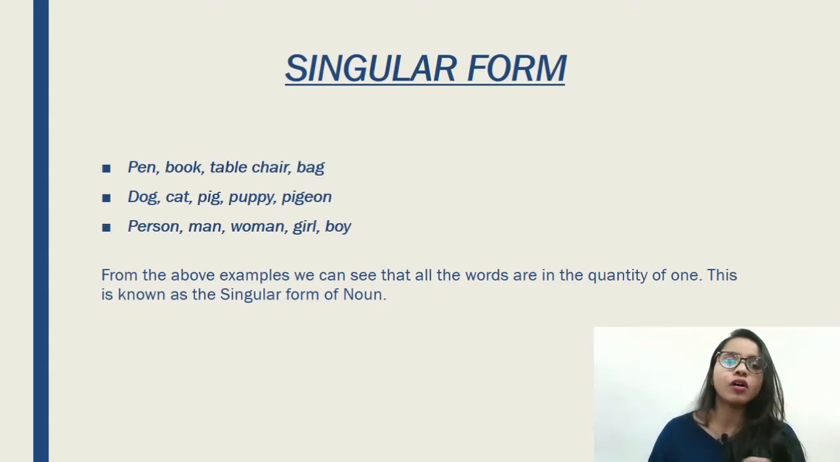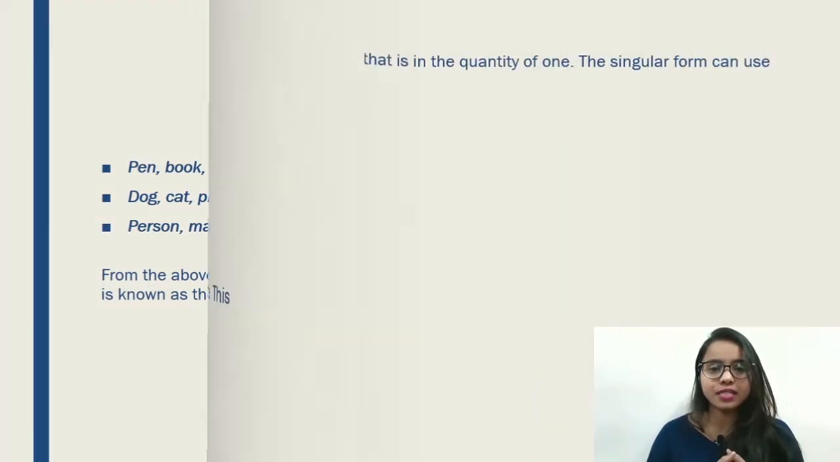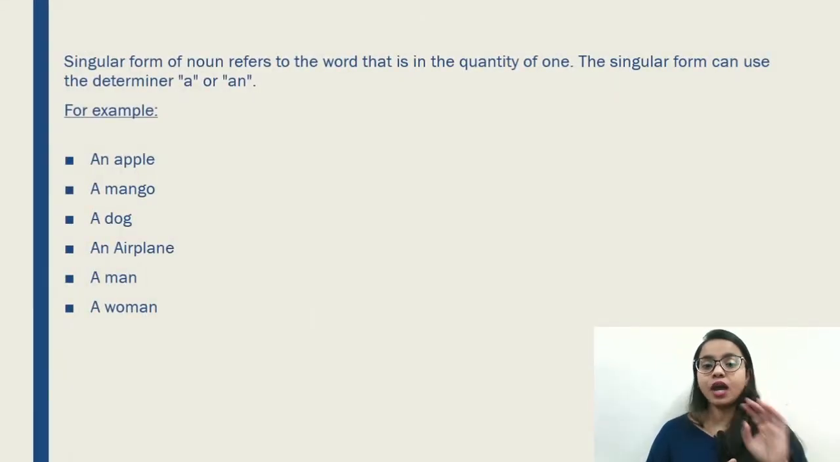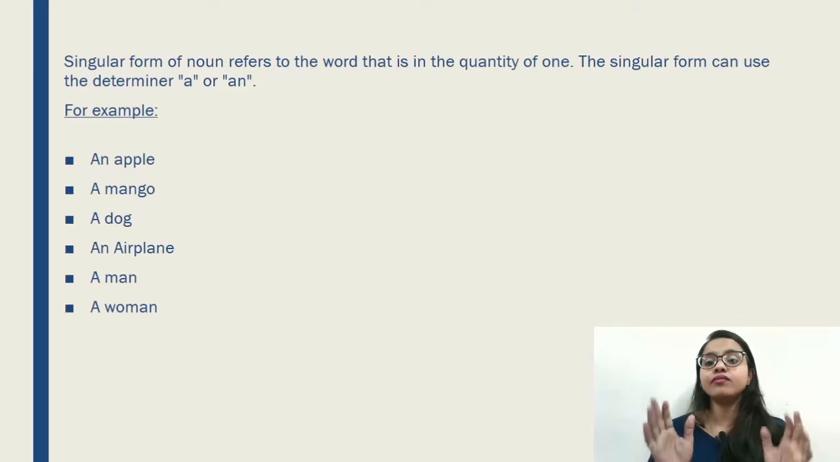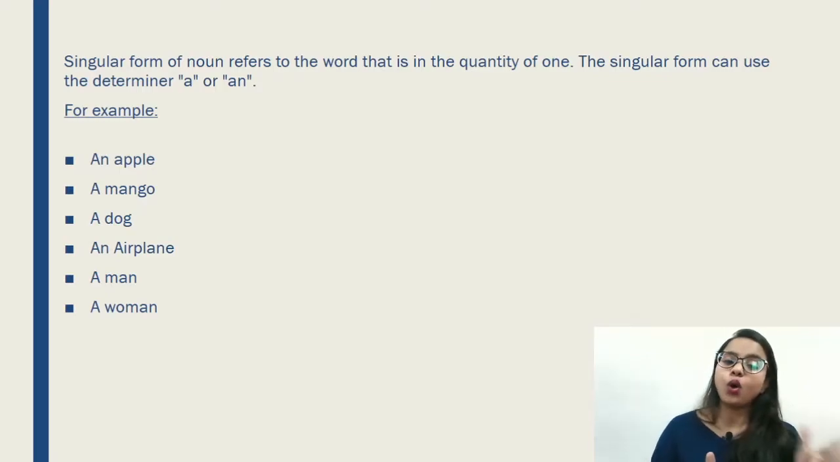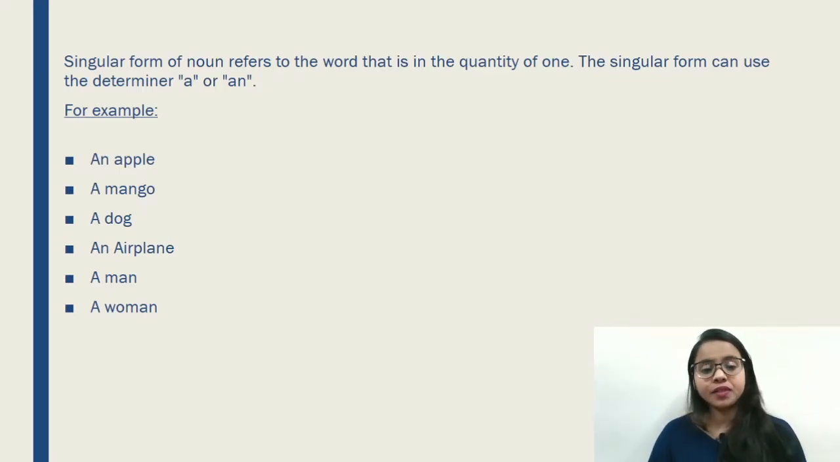Let's see some examples in the form of sentences. Just keep in mind that the singular form also uses a determiner, that is a or an, with it, like an apple, a mango, a dog, an airplane, a man, a woman. All these are one in quantity, that is why we are using a or an over here.